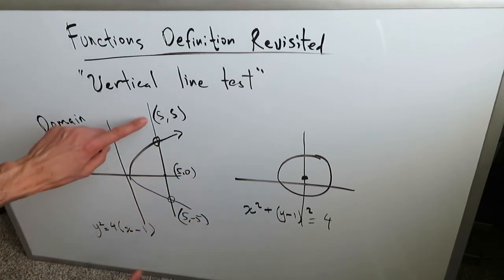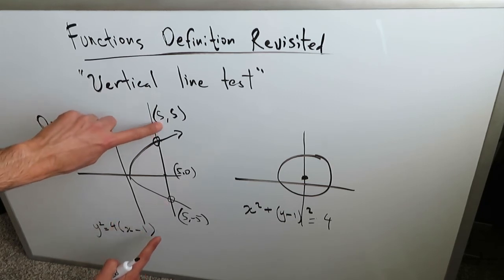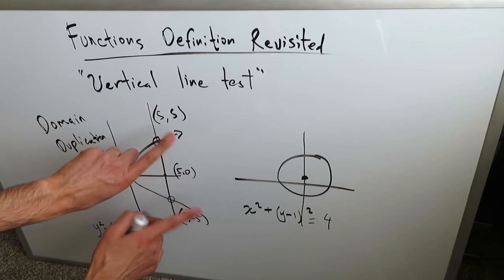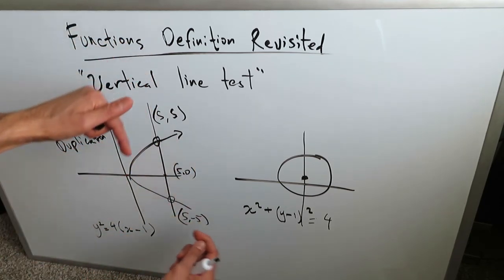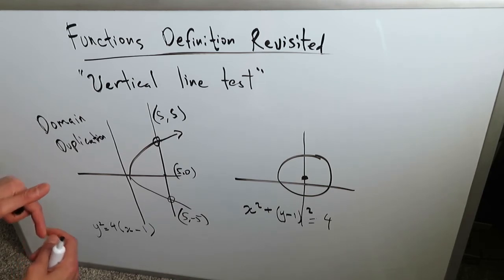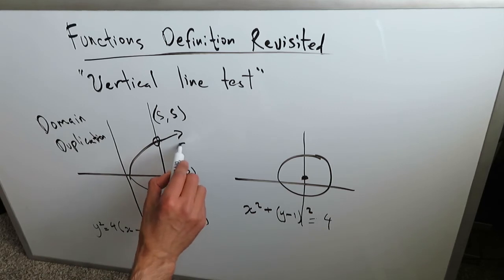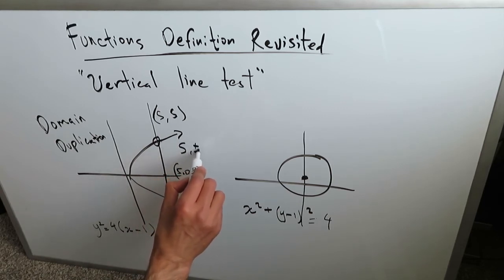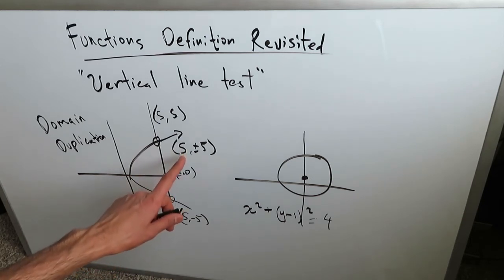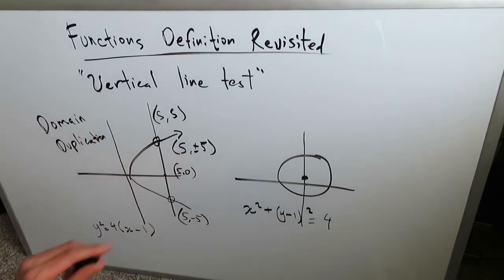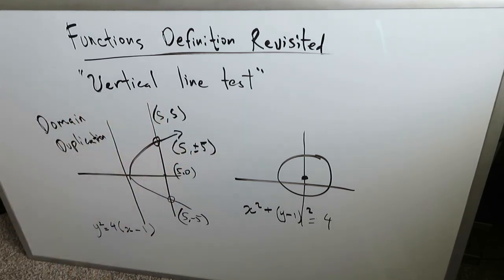Now if you focus your eyes on these 2 points, you have a single domain value 5, but you have a duplication occurring in that two separate range values are attached to a single domain value. So you have an effect which basically looks like this: 5, plus and -5. This right here is domain duplication, and it leads to failure of your function to pass the vertical line test. It's a failure of this test.